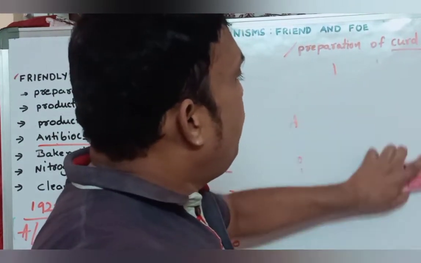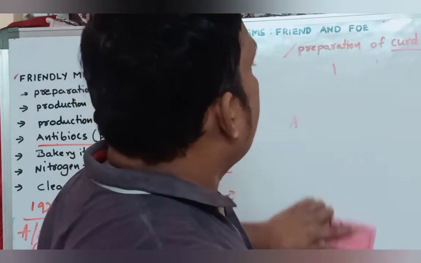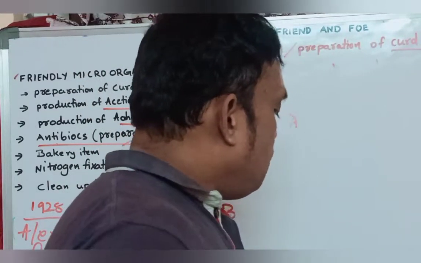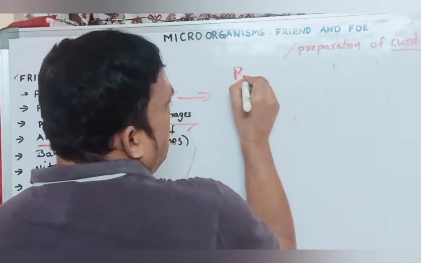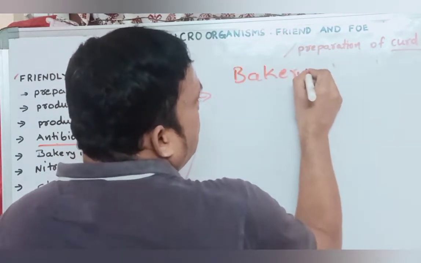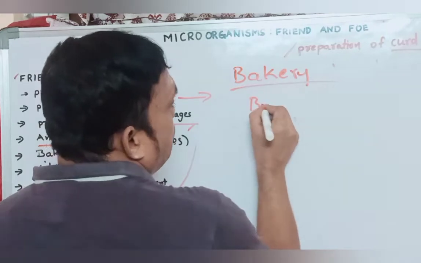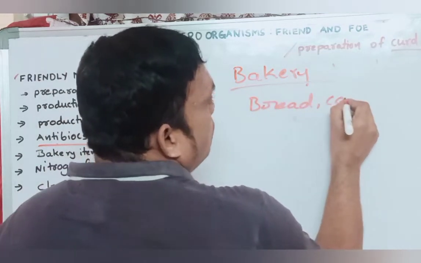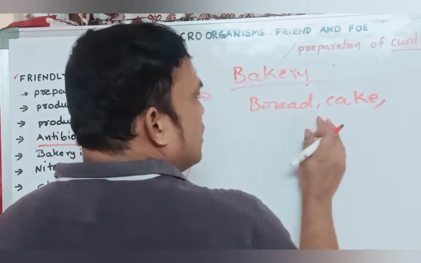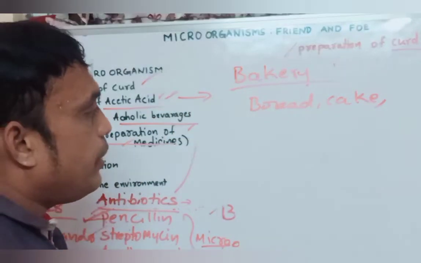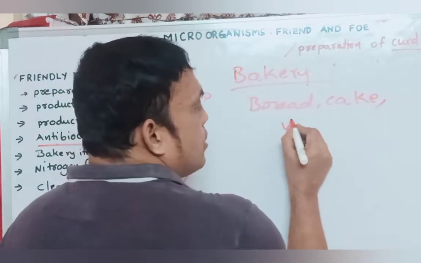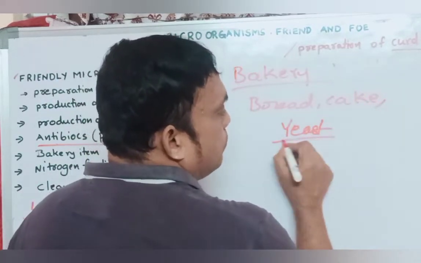For example, daily we are eating some bakery items. Bakery items are generally used for baking bread, cake, burgers, whatever is there in bakery items. Most of the bakery items, they are using what? Yeast. Yeast is what? Fungus.